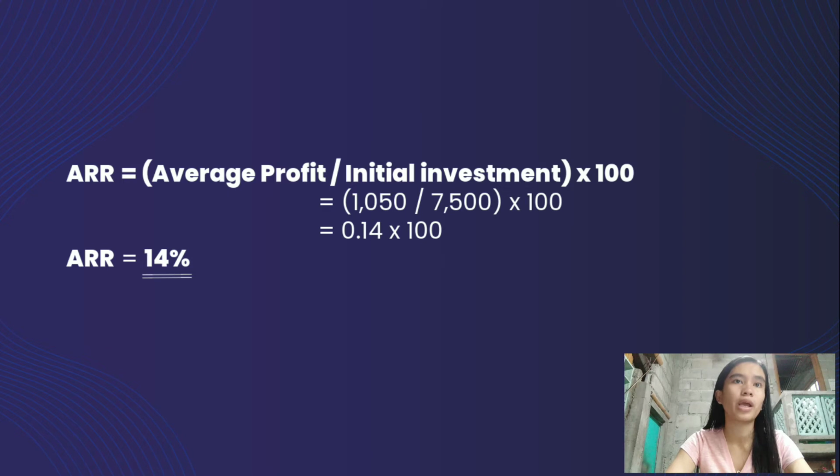So next, we will just apply the computed amount in the formula, which is average profit divided by initial investment, which is 1,050 divided by the initial investment of 7,500, which is equal to 0.14. And to get the percentage, we multiply it by 100 and we get 14%.